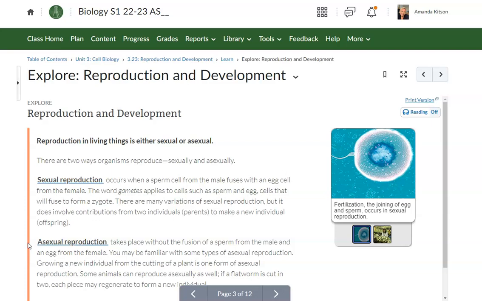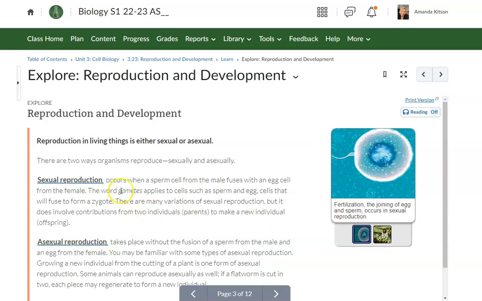You may be familiar with some types of asexual reproduction. Growing a new individual from the cutting of a plant is one form of asexual reproduction. Some animals can reproduce asexually as well. If a flatworm is cut in two, each piece may regenerate to form a new individual. You can see here in this picture, this is the moment of fertilization, the joining of egg and sperm cells. This is what happens in sexual reproduction.